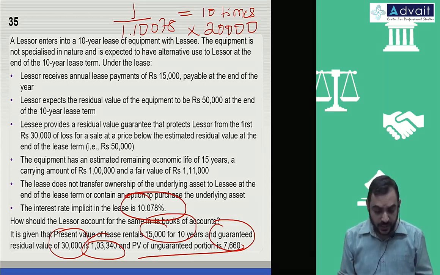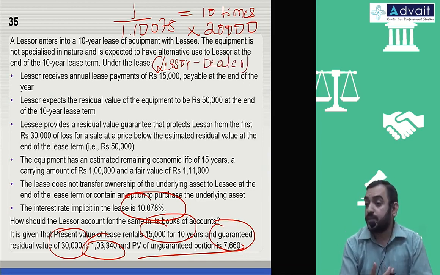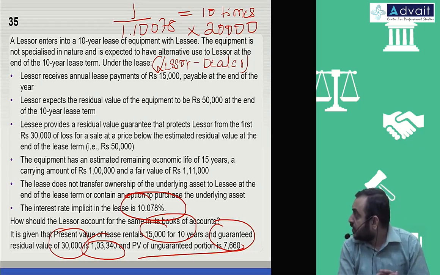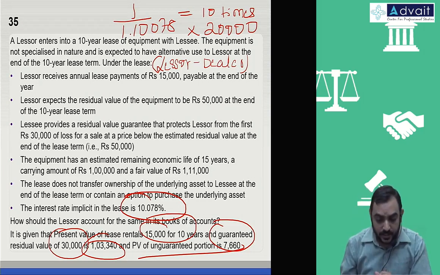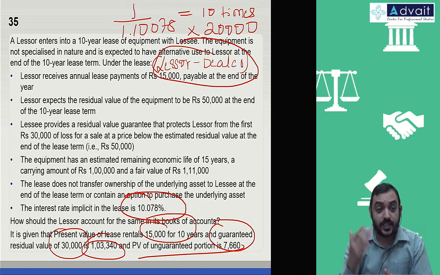The question is not specifying it, but please add it. It is for a lessor who is a dealer. This lessor is also a dealer in these equipments. Basically, he has to recognize sales and expense in the P&L account. So please add the lessor dealer case in the question. It's not specified, but in the institute material the heading was there. In the exam the heading will not be there, so you just add it. It is in the case of lessor and dealer.